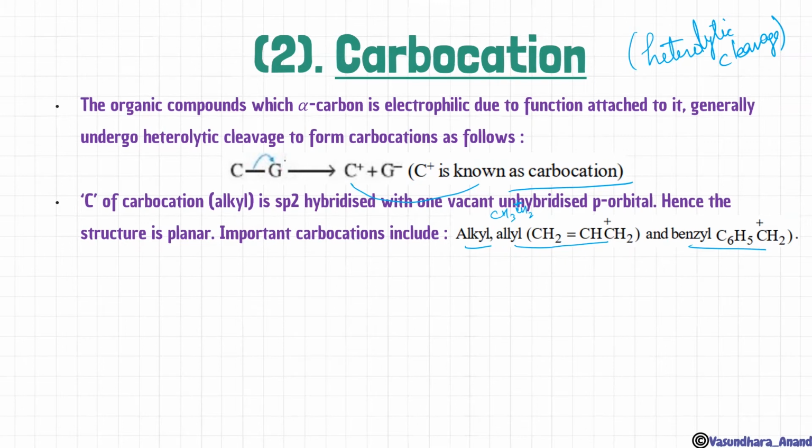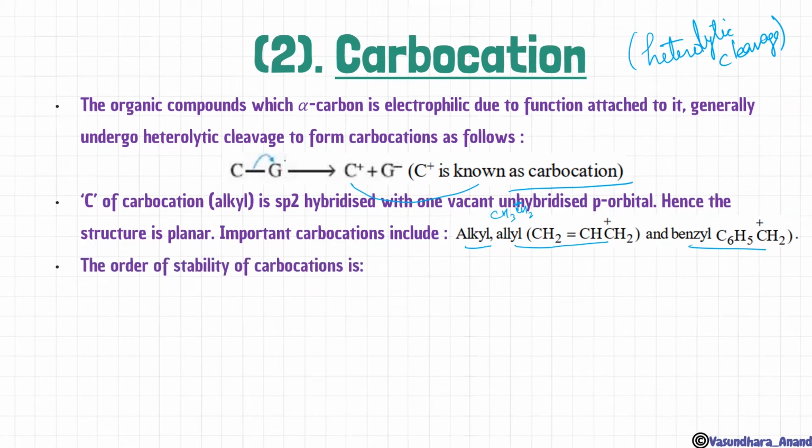Carbocation alkyl is sp2 hybridized, again because of 6 hydrogen only, with one vacant unhybridized p orbital. Completely unhybridized p orbital होता है, hence the structure is also planar. Again planar, sp2 है तो obviously planar. Important carbocations include alkyl, allyl, benzyl, like this.